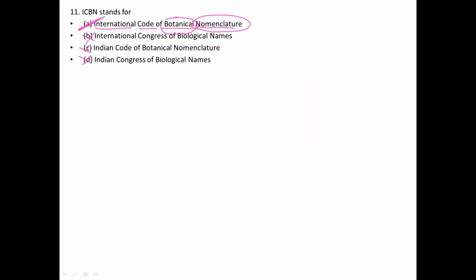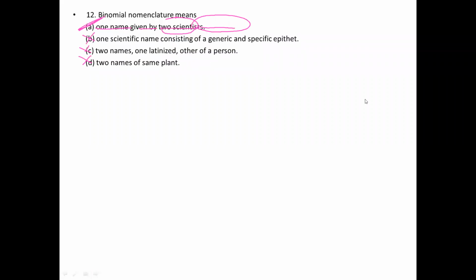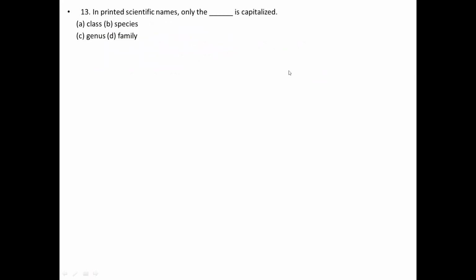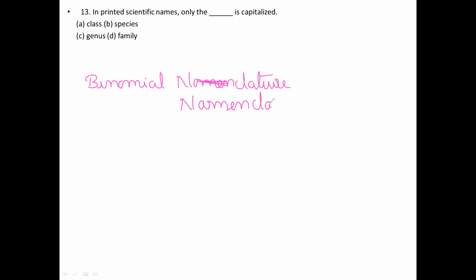Binomial nomenclature. First we shall know what binomial nomenclature means. Bi means two.